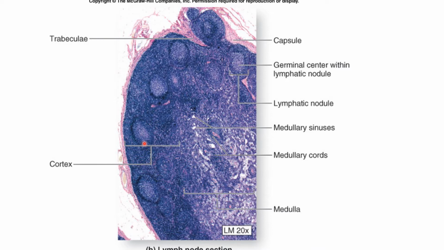Lymphatic nodules, which are aggregations of small lymphocytes, are called primary nodules. Those with a germinal center are called secondary nodules. The germinal center is this lighter zone. You can see this germinal center within the lymphatic nodule. These are the secondary nodules. So lymphatic nodules with aggregations of small lymphocytes are called primary nodules, and those with a germinal center are called secondary nodules.